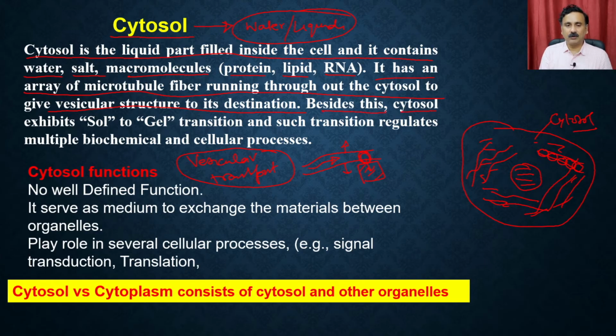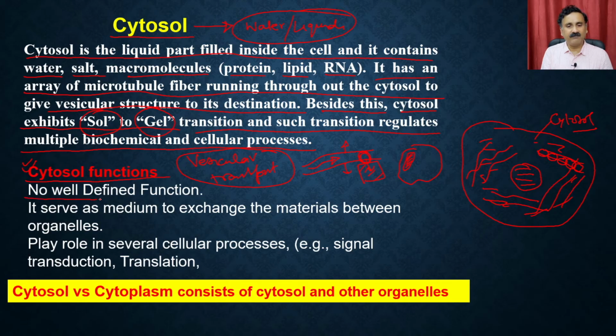Besides this, the cytosol exhibits sol to gel transitions, and such transitions regulate multiple biochemical and cellular processes. So sol and gel transition makes the cytosol either more thick or more thin, and because of that, the localized sol and gel transition is going to make the substrates more concentrated or less concentrated, and because of that they can change the rate of these reactions very nicely.